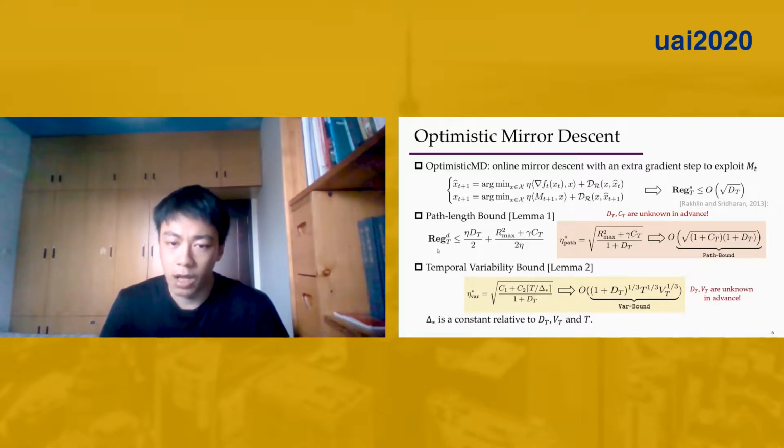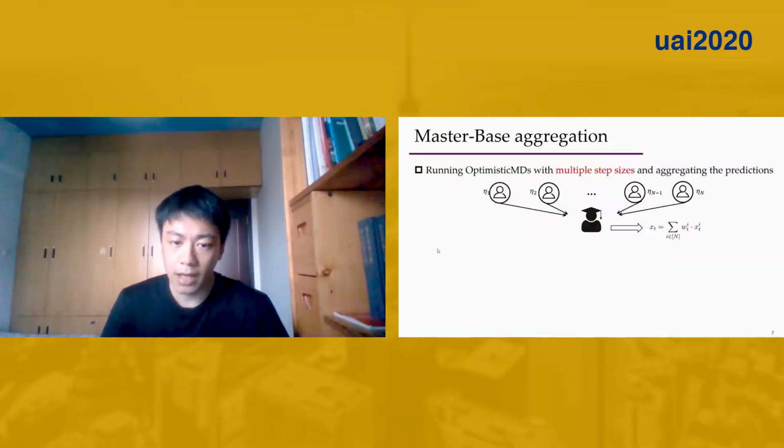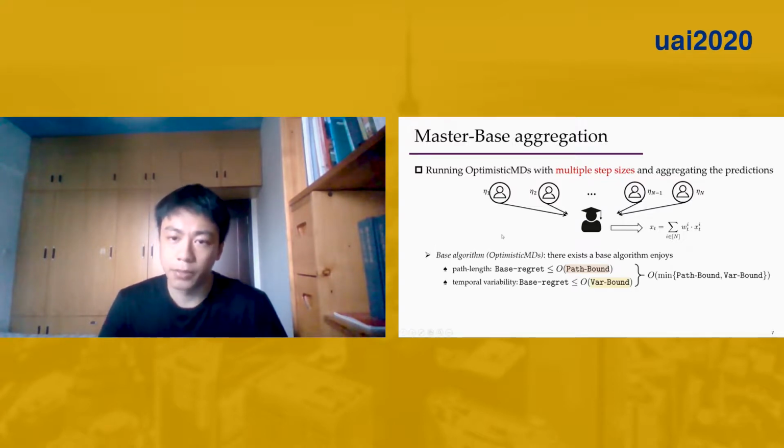The question here is how to tune the learning rates when D_T, V_T, and C_T are unknown in advance. Different from the doubling trick method proposed in previous study, we use a master-based framework to search the optimal step size. The idea is to run several base optimistic MDs with multiple step sizes, and then use a master algorithm to update their weights and aggregate their predictions.